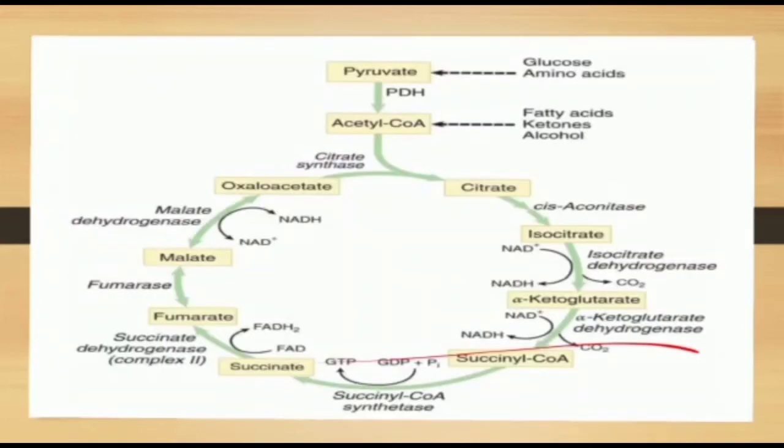In this step, alpha ketoglutarate is converted to succinyl-CoA by the enzyme alpha ketoglutarate dehydrogenase. During this stage, the second NADH is produced and CO2 is released.